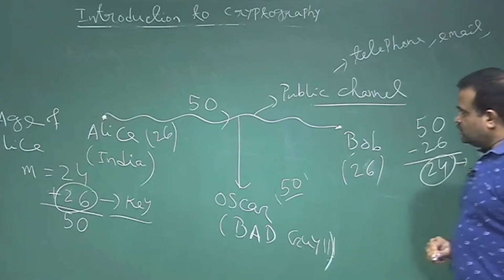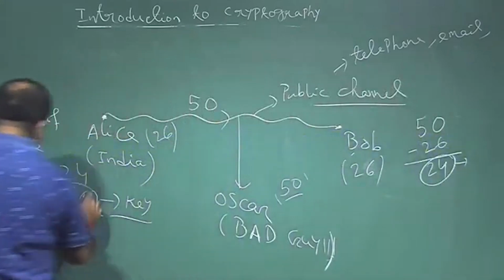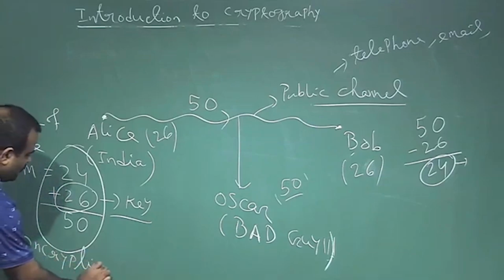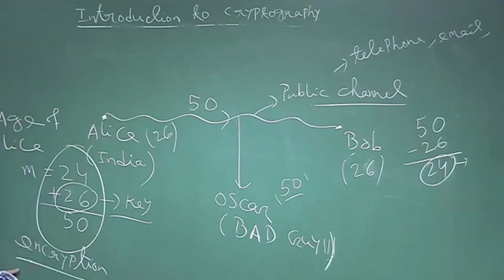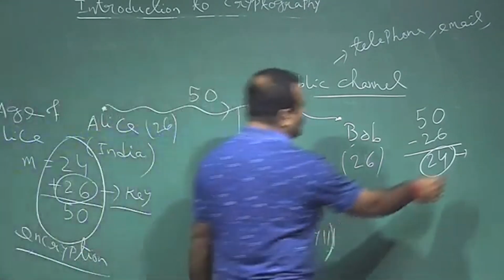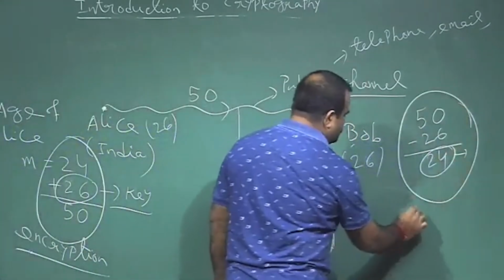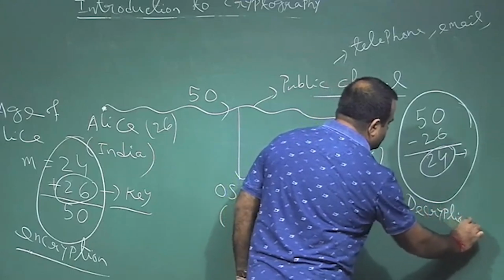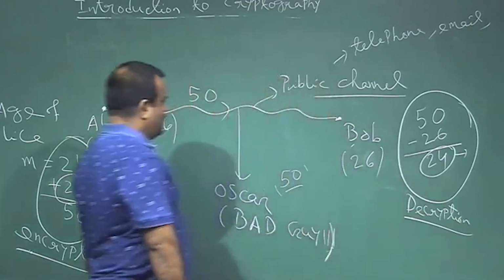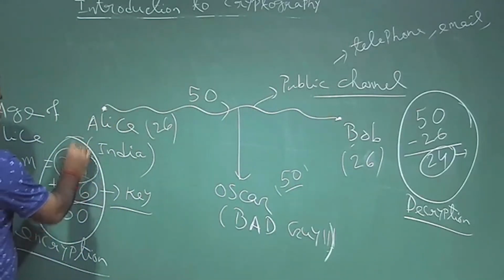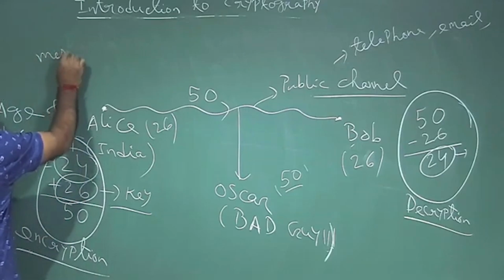This process, what Alice is doing, is called encryption, and what Bob is doing to get back the plain text is called decryption. And this 24 is called the message or the plain text.